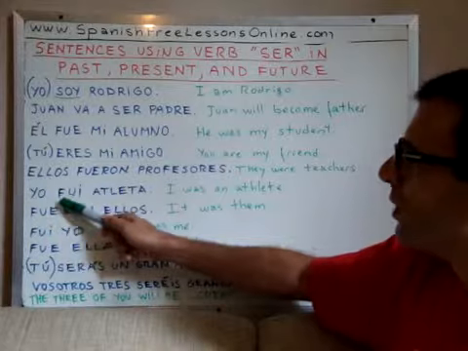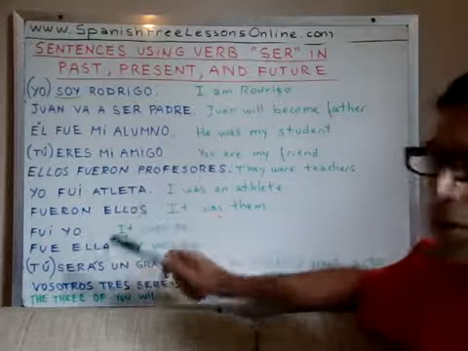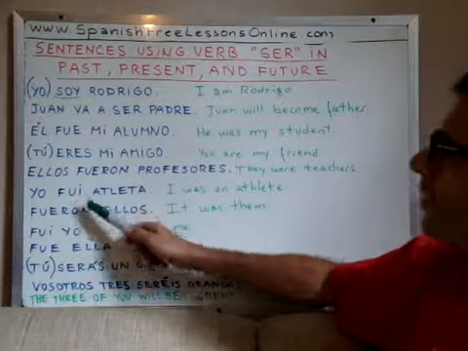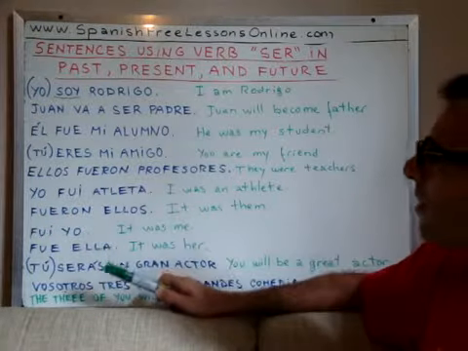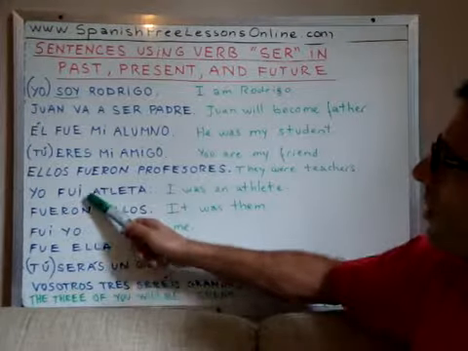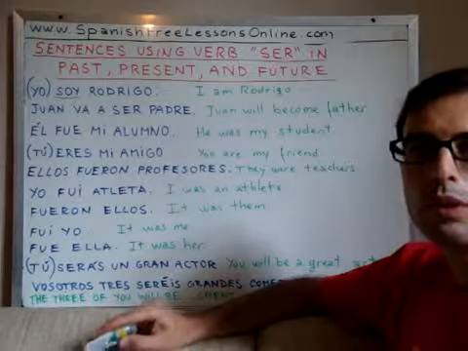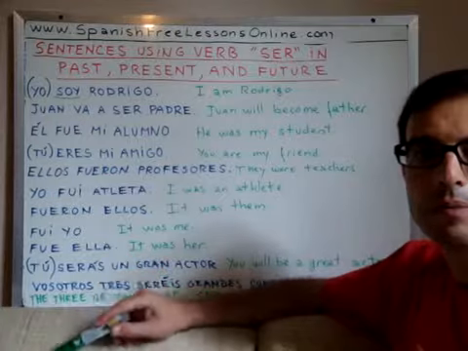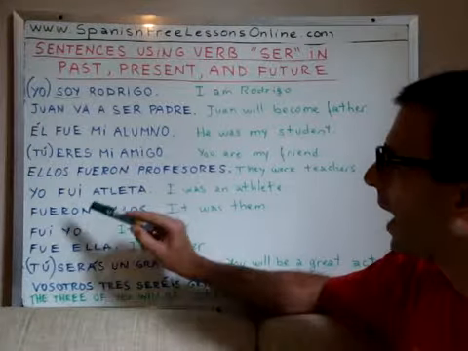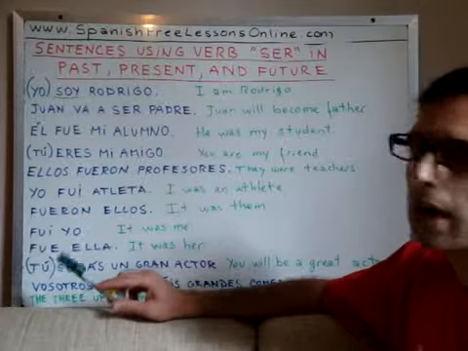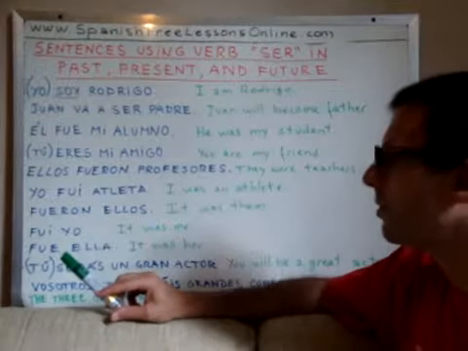Yo fui atleta. I was an athlete, right? Only that in Spanish you simply say atleta. You don't need to say un atleta, right? Because it's abstract, right? I was athlete. That's how you would say it in Spanish.